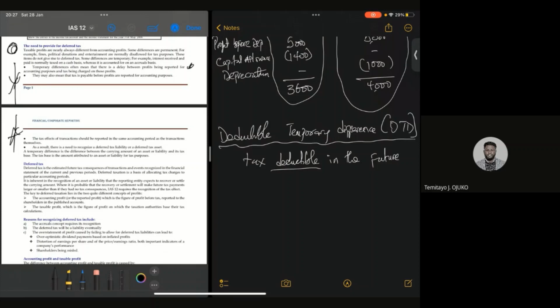We always lead to future tax. Why? A deductible temporary difference will always lead to what? A reduction in future tax. That's what we're just trying to say in this place.